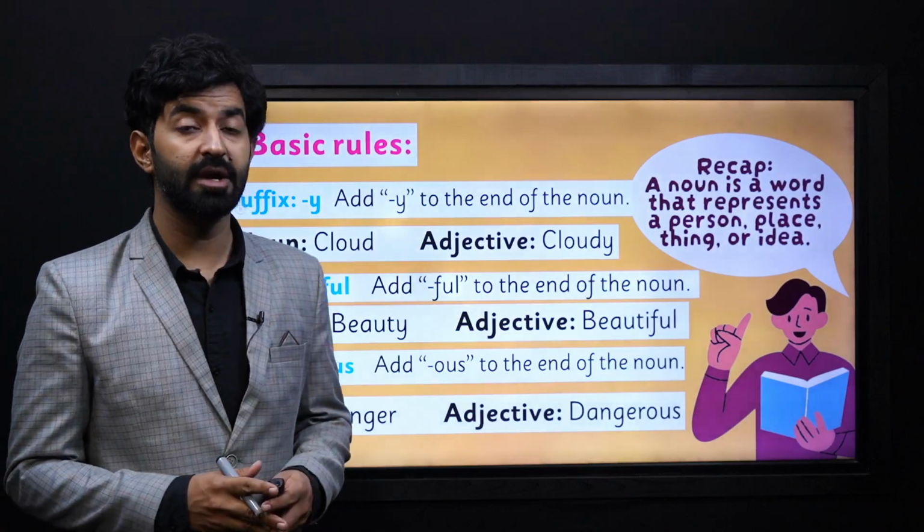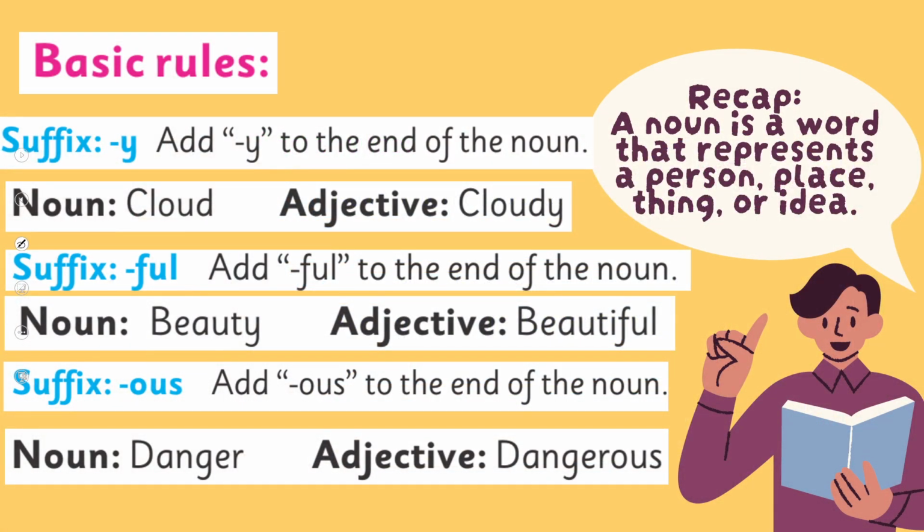Now let's look at some basic rules. And you already know, we need to recap a little bit. A noun is a word that represents a person, place, thing, or idea. Now, here are some basic rules. A suffix is adding y to the end of the noun. When we add y to the end of the noun, we make a new adjective.